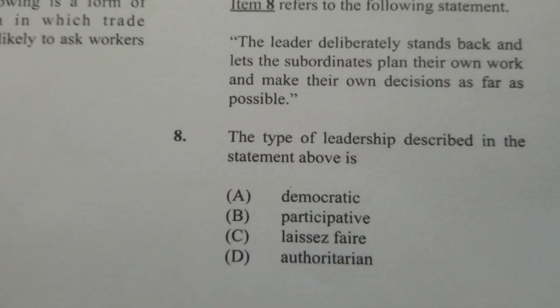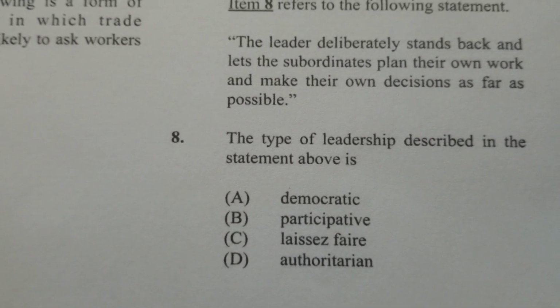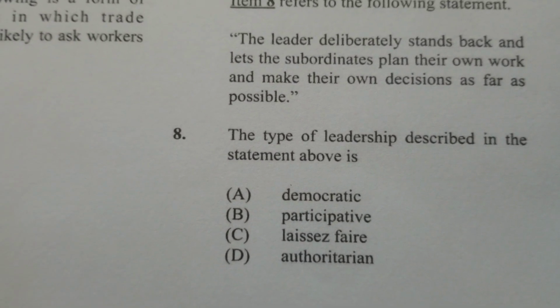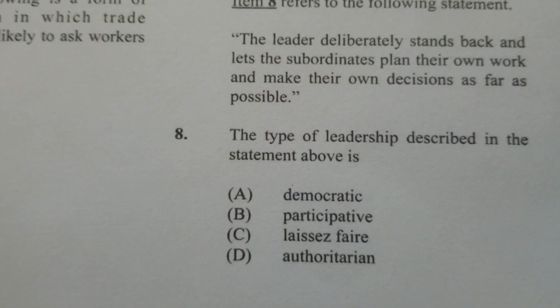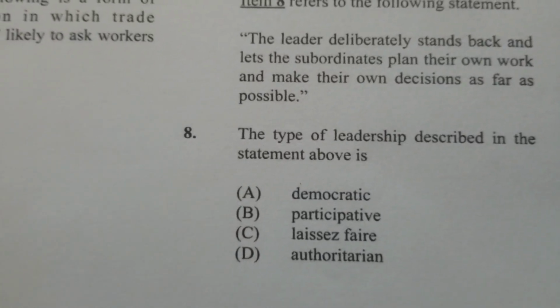Democratic is where the leader allows others to be involved in the decision making, and it is also called participative. So A and B are similar descriptions of the same concept. And D, authoritarian, is that leader who dictates what to do. So the answer would be C.